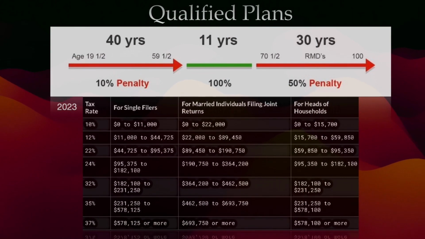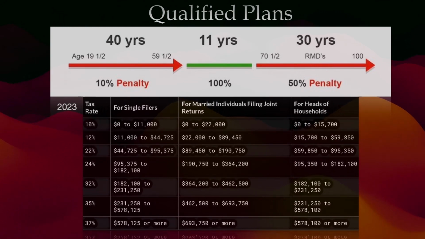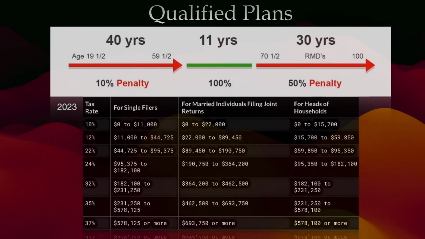A few things you need to take into consideration when you choose to participate in a qualified plan. Number 1. You give up access to your capital till age 59.5. Otherwise, if you take it out before then, you pay a 10% penalty plus whatever tax bracket you fall into. Number 2. From 59.5 to 70.5, you can withdraw your money without penalty, but you still pay the tax.